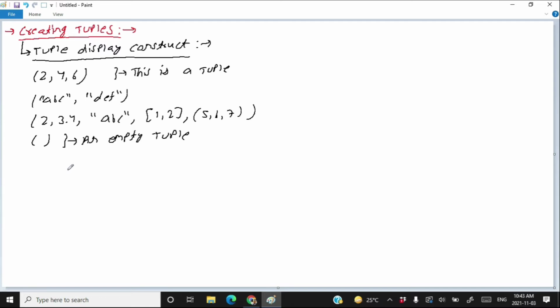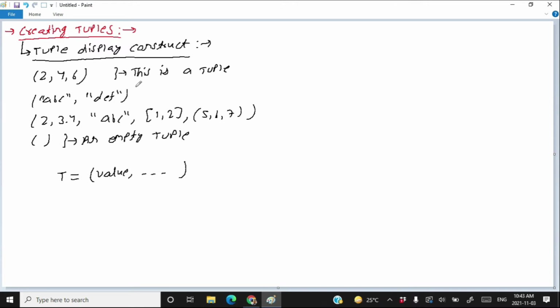Talking formally, this is the formal definition of creating a tuple using the tuple display construct. Variable t is equal to opening and closing parentheses. In between the parentheses, you write zero or more values separated by commas. This is the formal way to create a tuple using the tuple display construct.